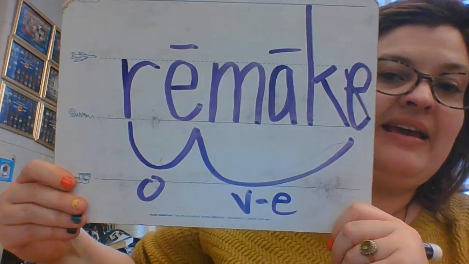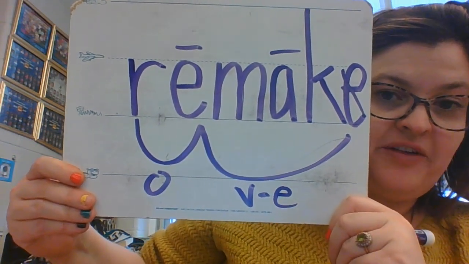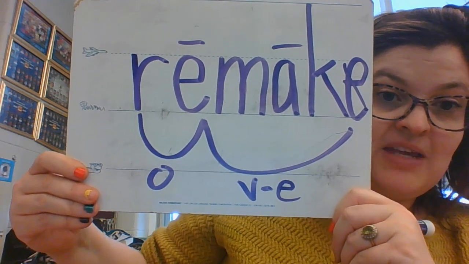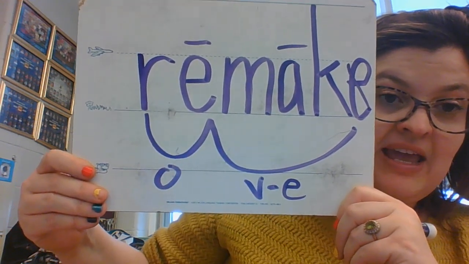The next word is remake. Remake. Mark it. Remake. We have an open syllable prefix, re. Make is a V-E word with a long A and a silent E.